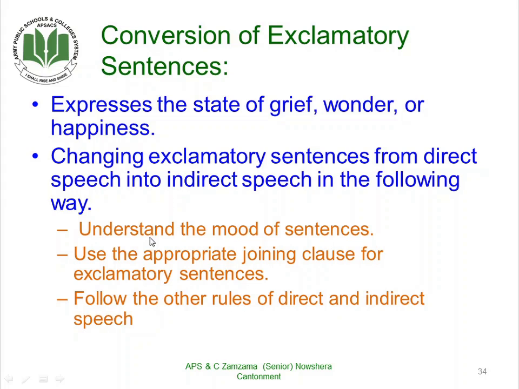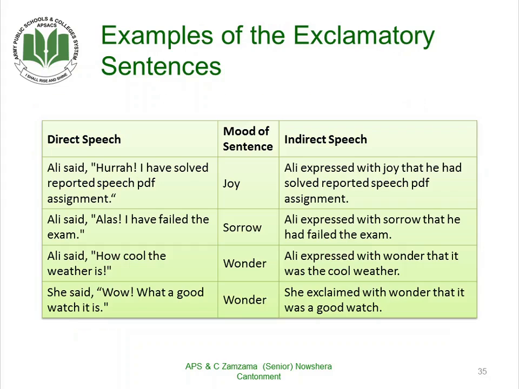For example, the first one is we need to understand the mood of the sentence. As we do in imperatives, we have to use the appropriate joining clause for exclamatory sentences, and we have to follow the other rules of direct and indirect speech.